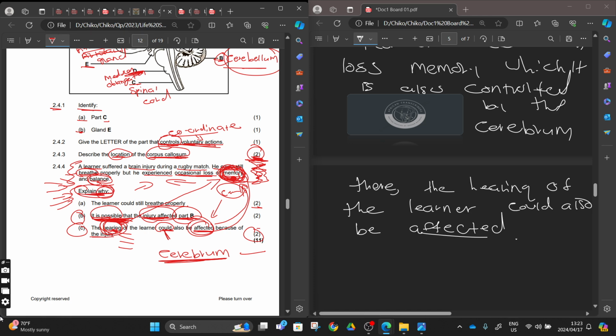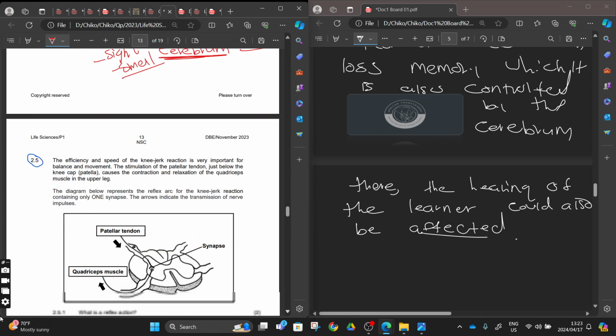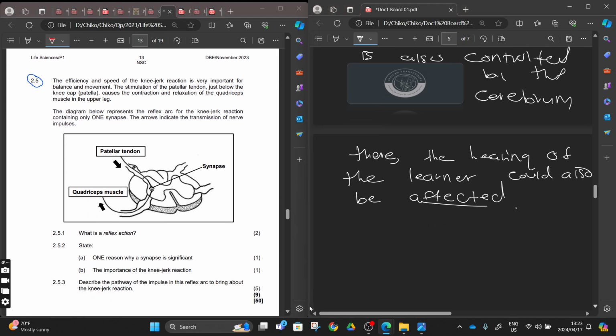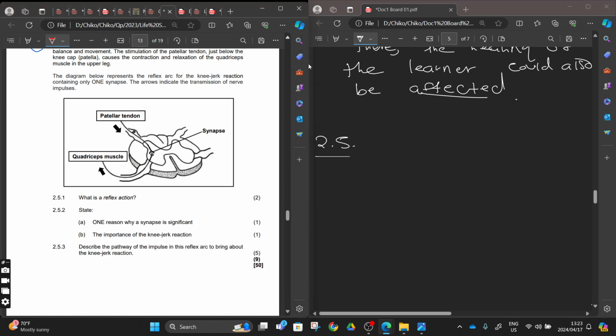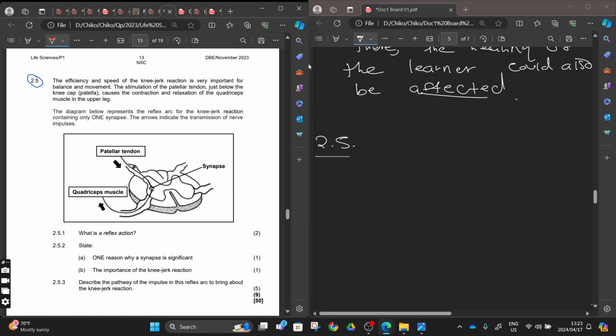Here they can say explain why the sight of the learner could also be affected from the injury. They can talk about the sight, the hearing, feelings, or the smell. It means that after the injury from that rugby, the person got whatever. We have another one, 2.5. Let's do this in 5 minutes.